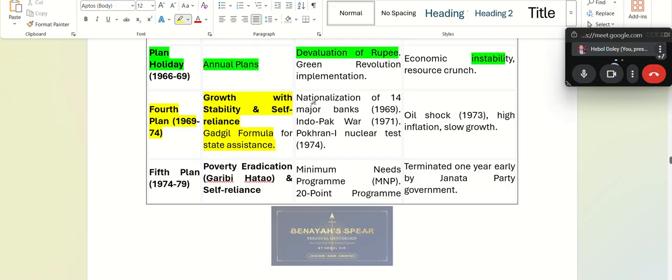So under this fourth plan, we see the nationalization of banks. 14 major banks were nationalized. We also had the Indo-Pak War in 1971 and the Pokhran 1 nuclear test. So mark this information, because you might get match the following. You might be asked regarding the plans. However, during this period in 1973, there was an oil shock. Anyone knows what happened in this oil shock? Can anyone tell me?